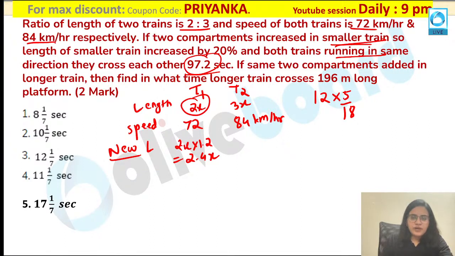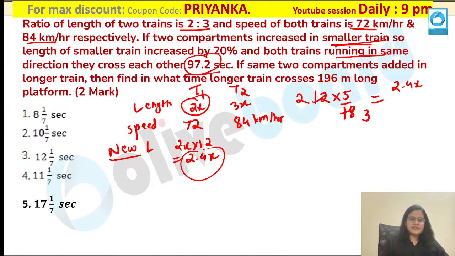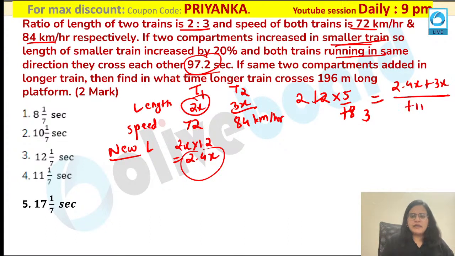Once you have converted this into meter per second, this will become 6 2s are 6 3s are over here. Now you have to write down this is the relative speed equal to the total length. New length is 2.4x and this length is nothing but 3x over here. I hope everybody is following it. Divided by time in this case. Now can anybody tell me what is the value that you are getting for the time over here? They have given you, they are crossing each other in 97.2 seconds. So you have to substitute your value as 97.2.